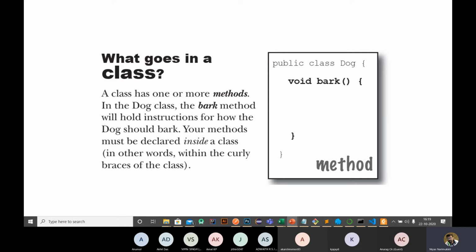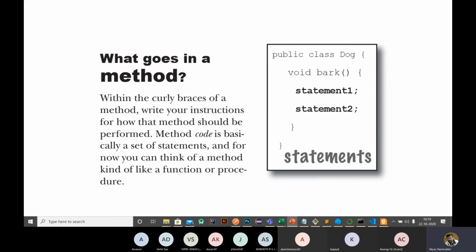Okay, so these are the methods that hold the instructions required to perform some kind of operations. Clear? Inside the methods we have different statements. In object-oriented programming, we call them methods instead of functions, and we need to follow some kind of naming convention.